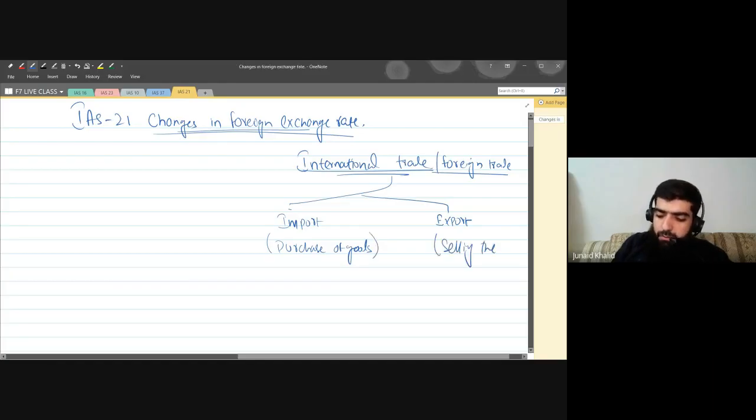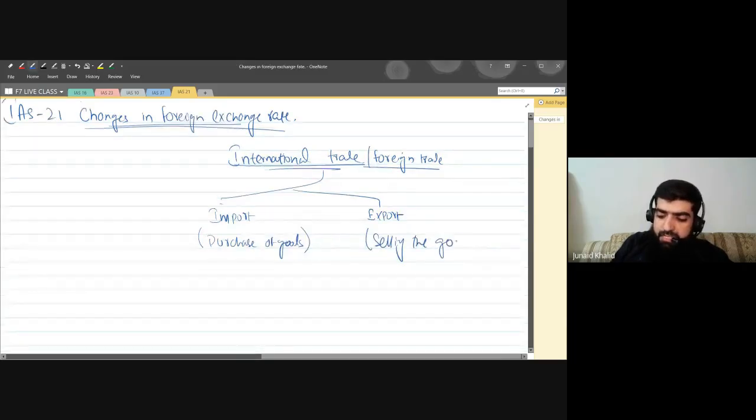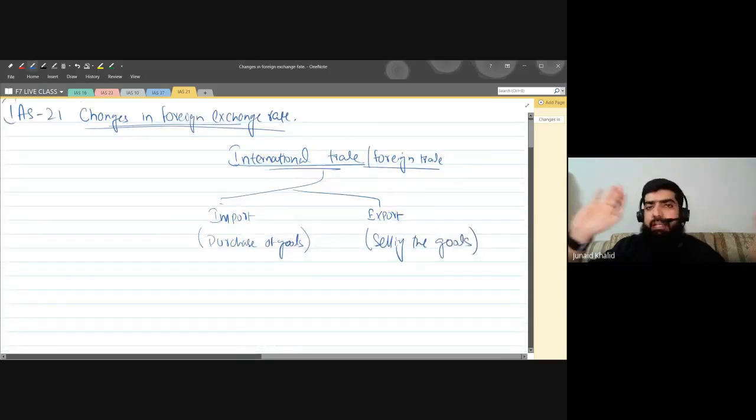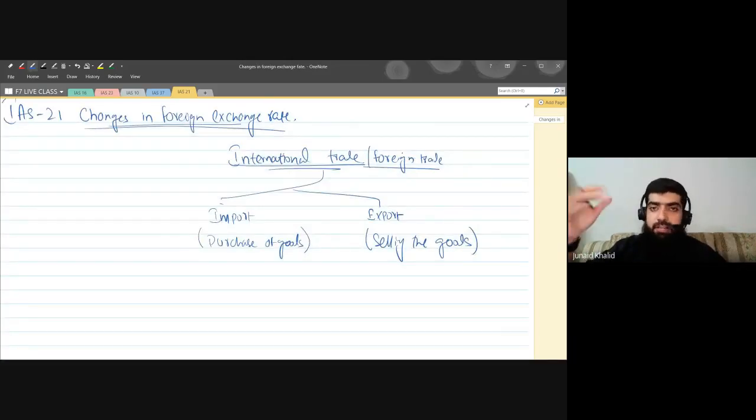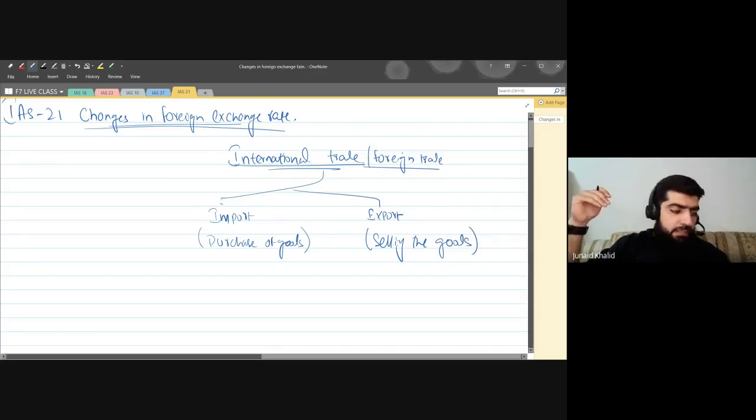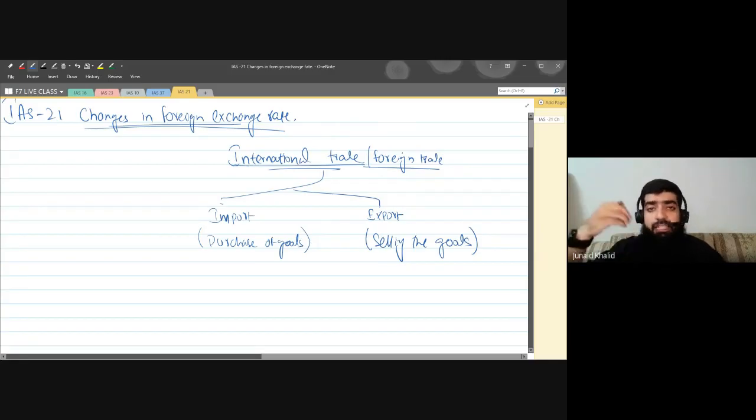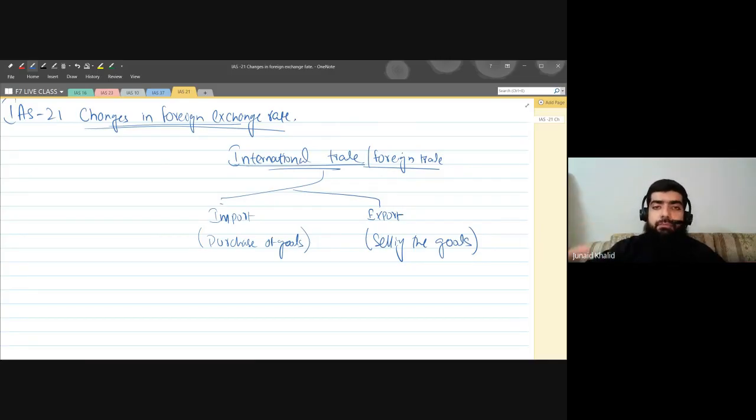So now it is basically an essential need of every country. No country can say that we are not importing goods or not exporting goods. It's not possible. Even America, the United States, although it has all the resources and a very powerful nuclear power, still imports certain goods and exports certain goods, which means that import and export is an essential thing for every country, every nation, every continent.